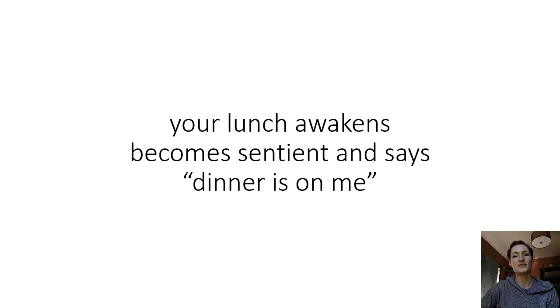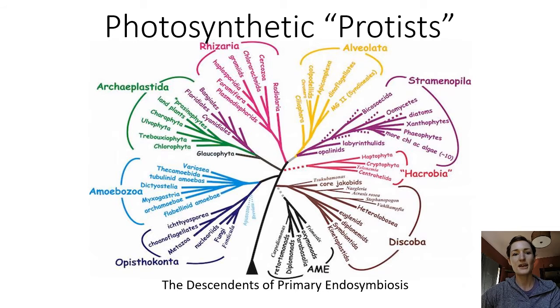This next set of videos is going to focus on the descendants of primary endosymbiosis that led to plants. So looking at the acquisition of chloroplasts and who came after that. So if we're thinking about what a protist is, it isn't really anything, because it's just a eukaryote that is not a land plant, an animal, or a fungus.